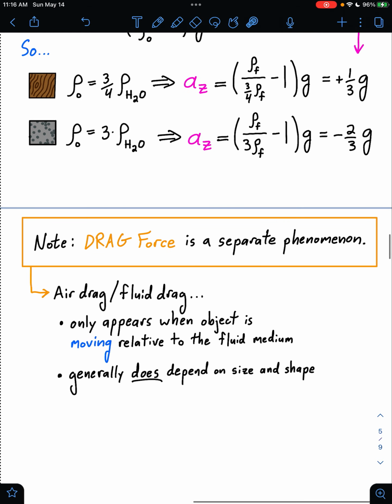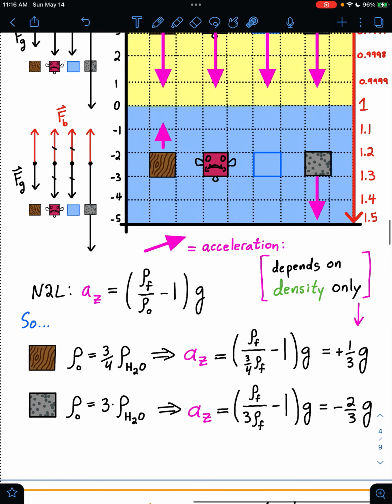And that drag force generally does depend on size and shape. So whereas buoyancy treats all wood blocks the same way, the drag force on them will depend on the size of the wood block.